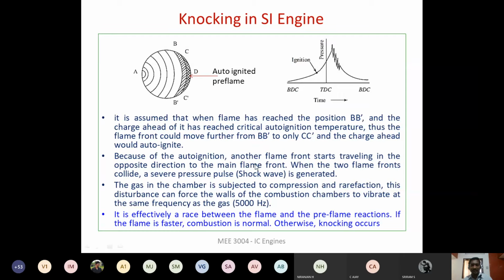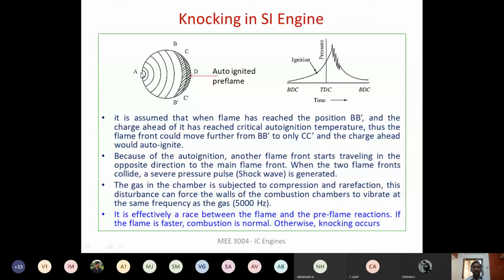So a shock wave is going to be generated, and as a result, the products of combustion will be subjected to both compression and rarefaction, and this creates a lot of disturbance. The shock waves will send a huge amount of force to the walls of the combustion chamber, and as a result it is going to vibrate. It is going to vibrate at a rate of almost 5,000 cycles per second. Right, the frequency of the gases is going to be something around 5,000 cycles per second. Right.